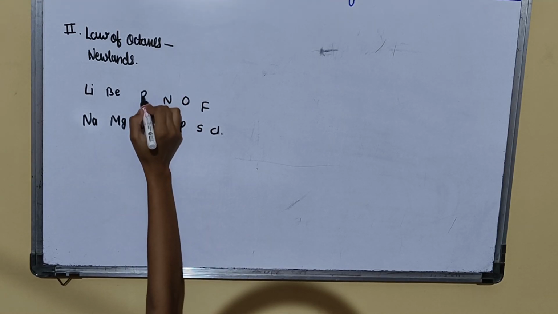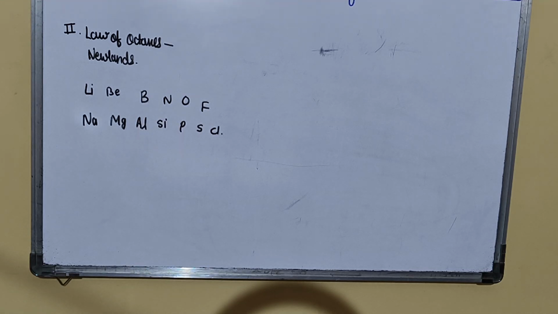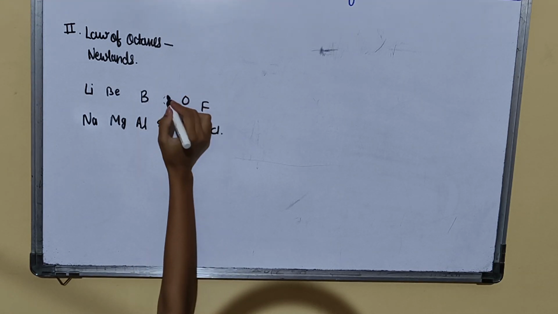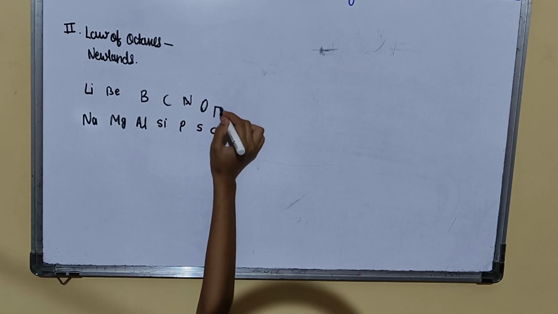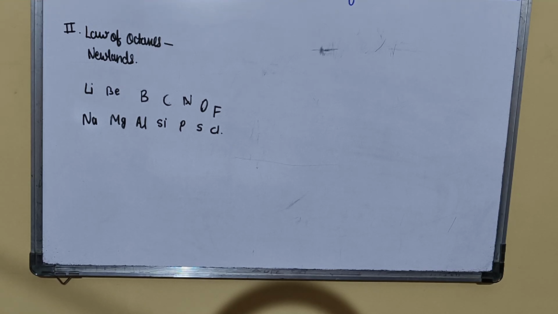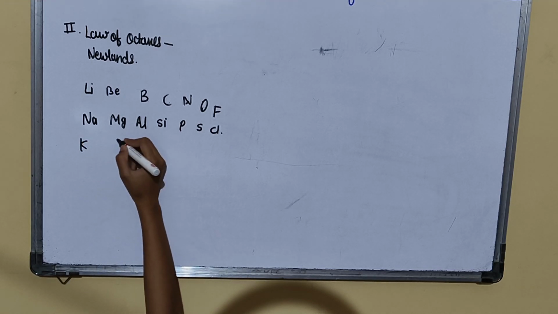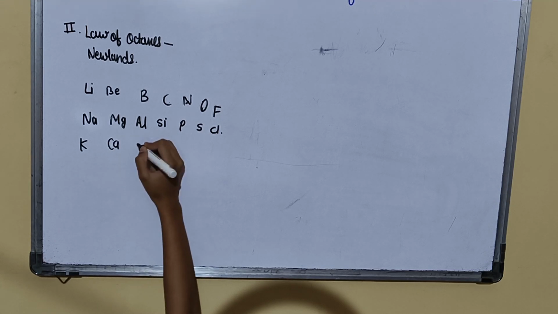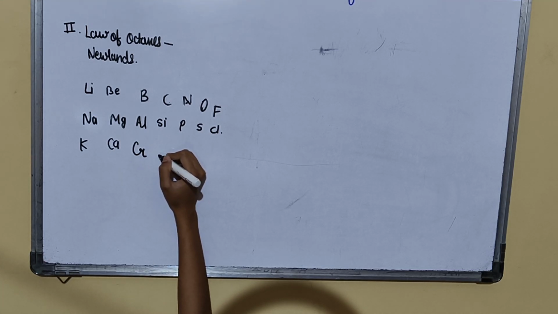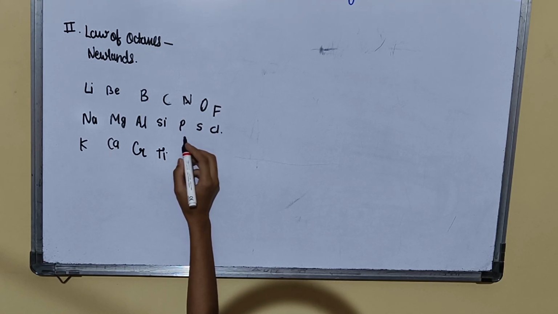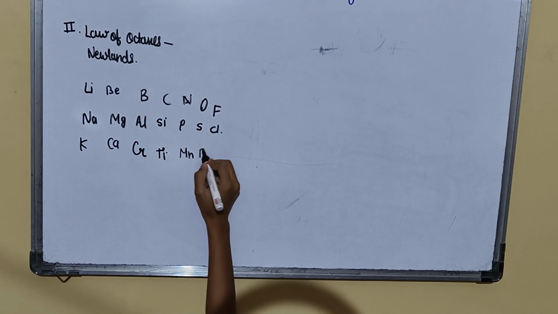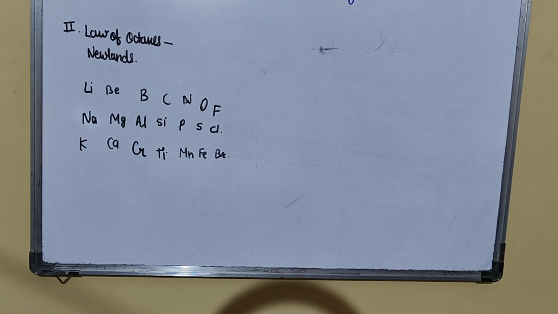This is boron and carbon, nitrogen, oxygen, fluorine. Then he placed potassium, calcium, chromium, tin, manganese, iron, and then bromine. This was like the Newland's arrangement of elements with atomic masses.